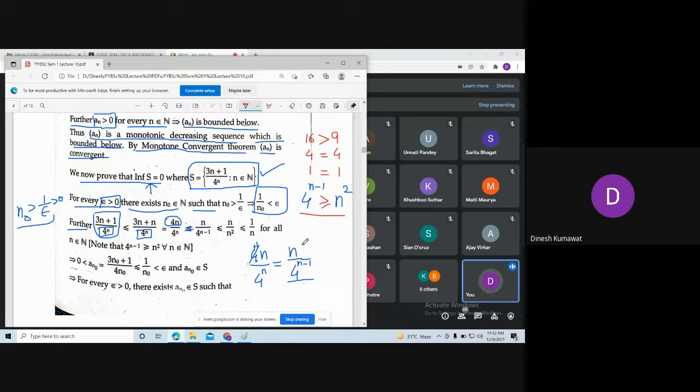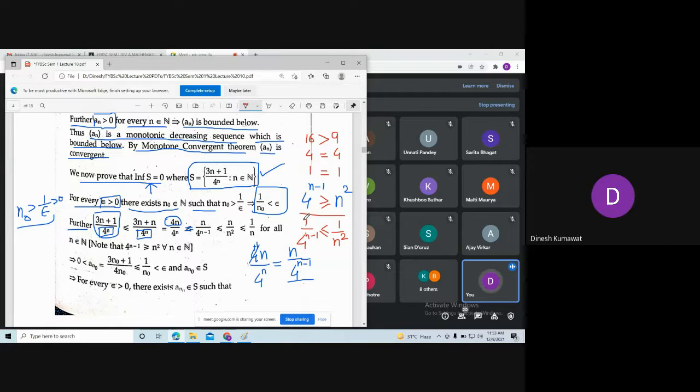Now take the reciprocal and tell me the relation between 1 upon 4 to the power n minus 1 and 1 upon n square. Sir, the inequality will reverse. Yes, the inequality reverses, so we have this situation. Is that clear? Yes, sir.